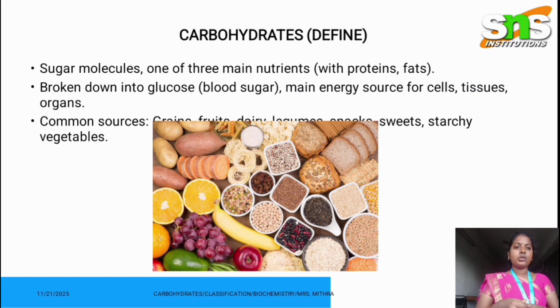And common food sources of carbohydrates include various fruits, legumes, sweets, starchy foods such as sweet corn, potatoes, and whole grains such as dried peas, lentils and millets, and some sweets and snacks like biscuits, etc.